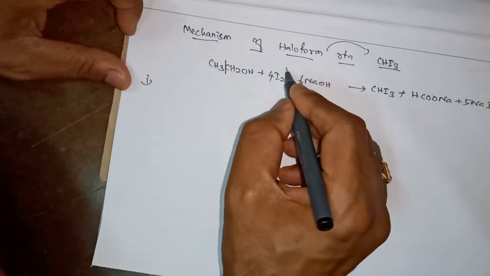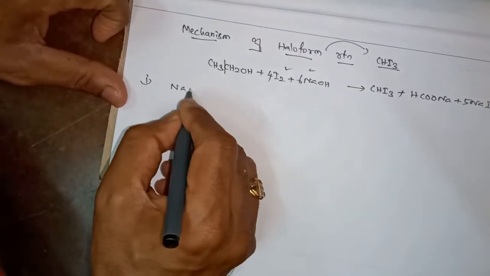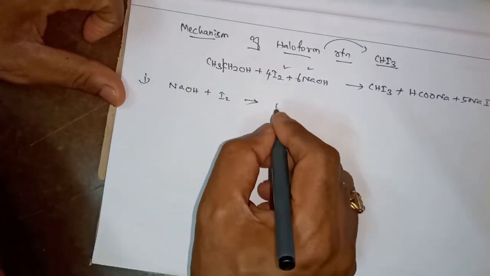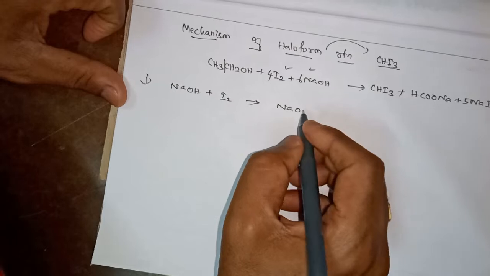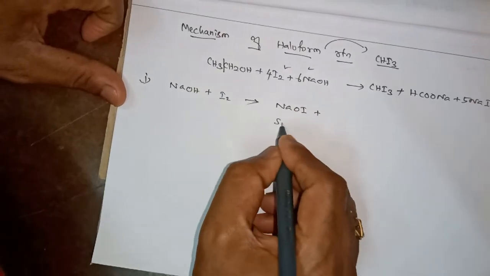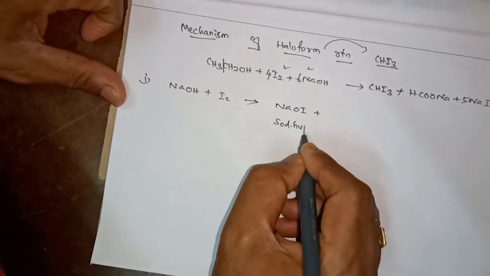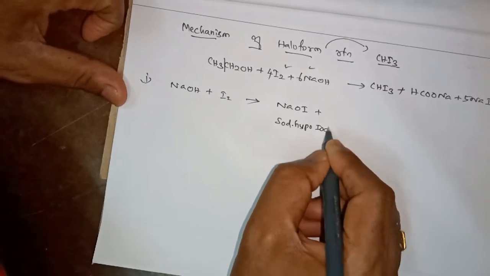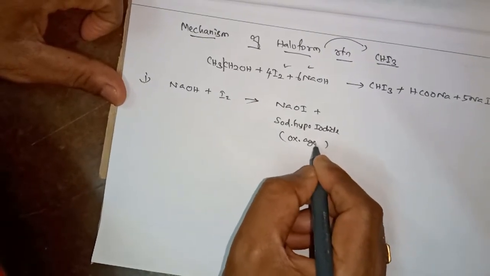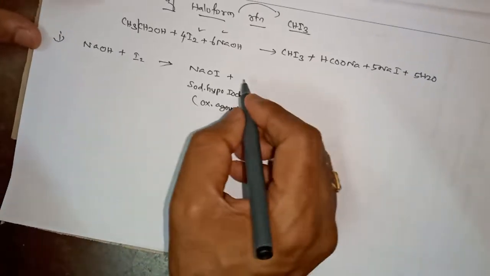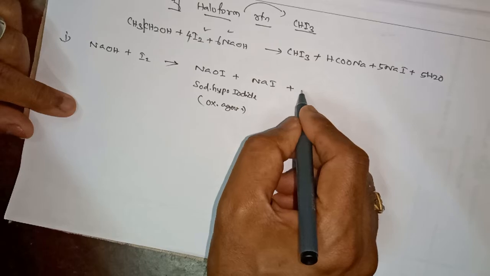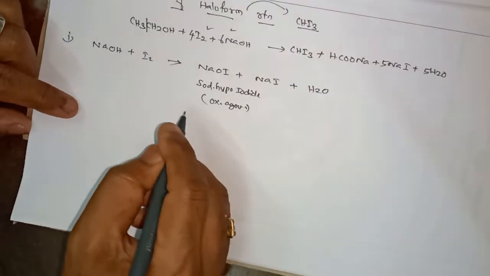In the first step, what happened? These two react. Sodium hydroxide reacts with iodine. And what we are getting in this reaction is sodium hypoiodide. The sodium hypoiodide formed is an oxidizing agent. This is an oxidizing agent. What we are getting then is sodium iodide plus water is formed.